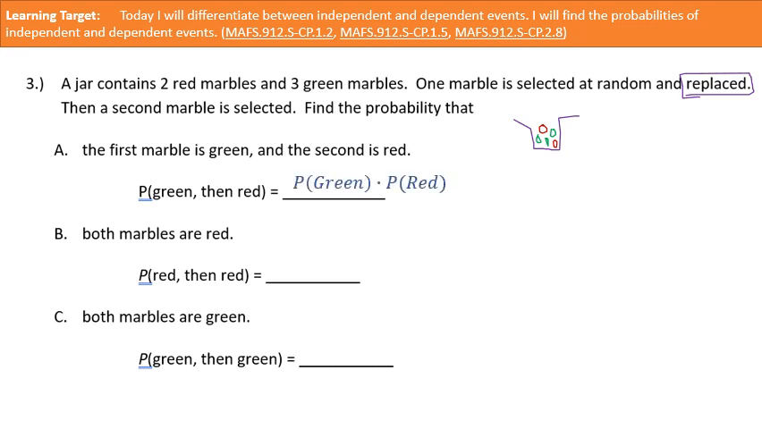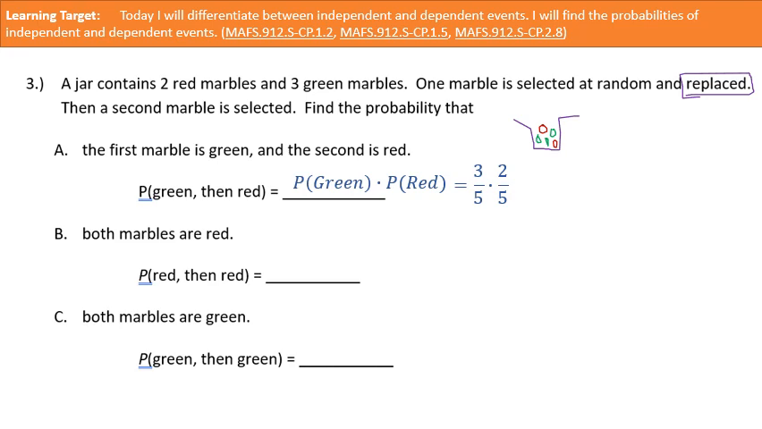So we're looking for the probability of green times the probability of red. Well, how many green marbles are there? Only 3. How many total marbles are there? 1, 2, 3, 4, 5. So it would be 3 out of 5. What about red marbles? Well, there's only 2 red marbles. So that's 2 out of 5. So the probability of green marbles times red marbles is going to be 3/5 times 2/5. 3 green marbles, 2 red marbles, 5 total. Are we okay? All right, I hope so.